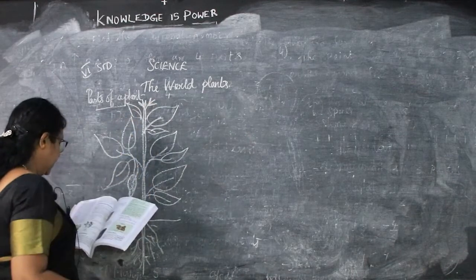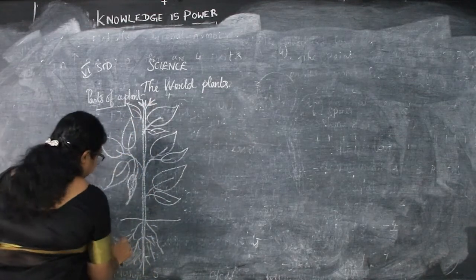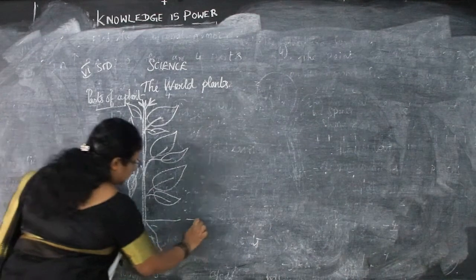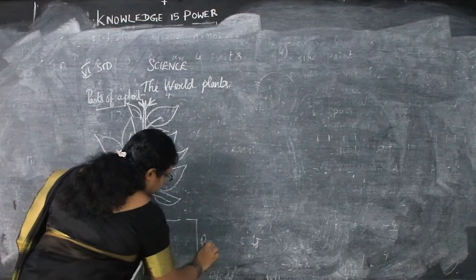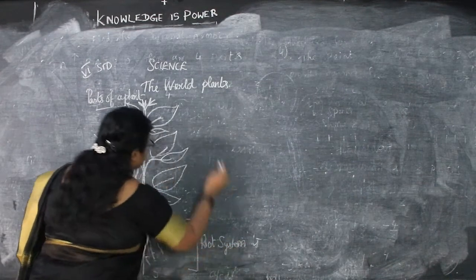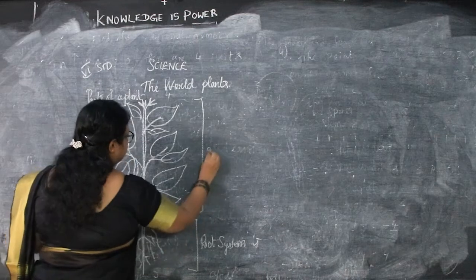So this is parts of plant. So this is the root system. And this is a shoot system.